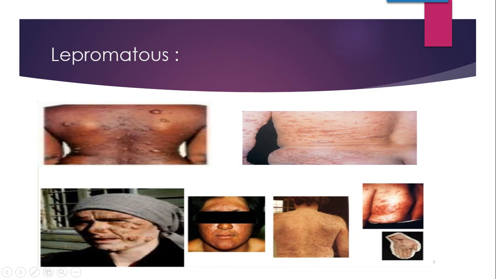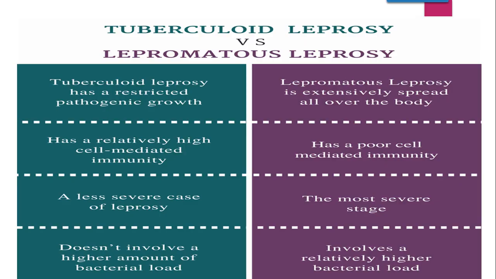In lepromatous leprosy, as you can see, this is the most severe form of leprosy. These are the blisters or growths, swellings. So this is a very severe form of leprosy. These kinds of symptoms can be seen in lepromatous leprosy, as well as some deformities, and feeling will get lost, meaning loss of sensation can occur. So what is the difference between these? We will see the difference now.